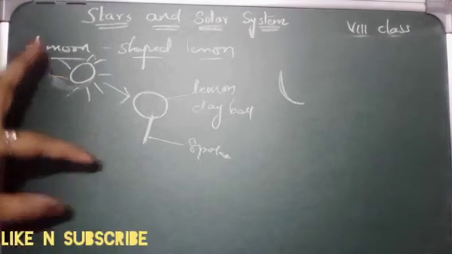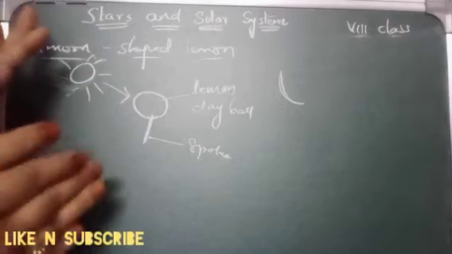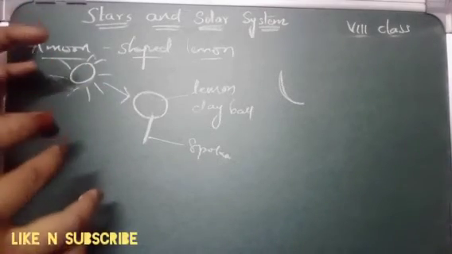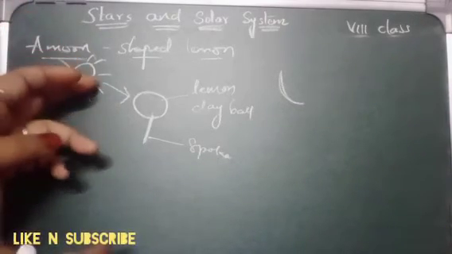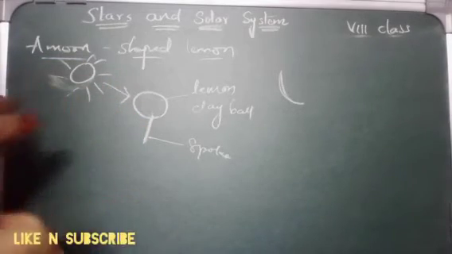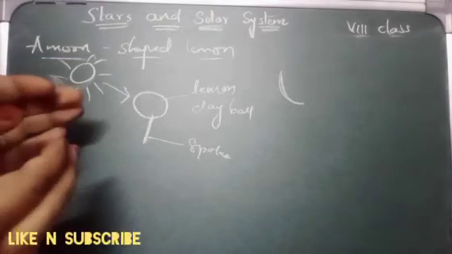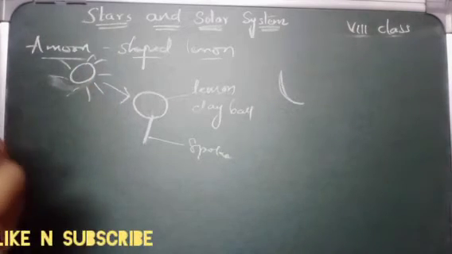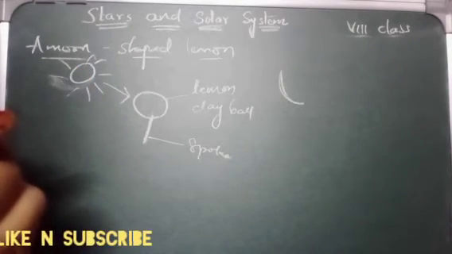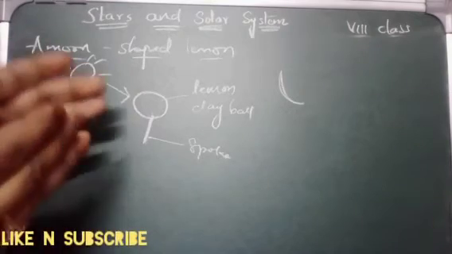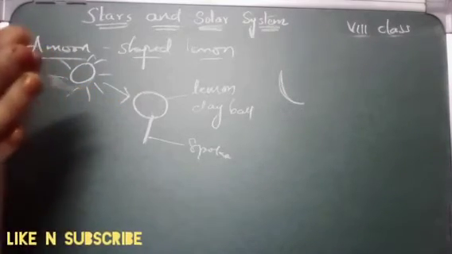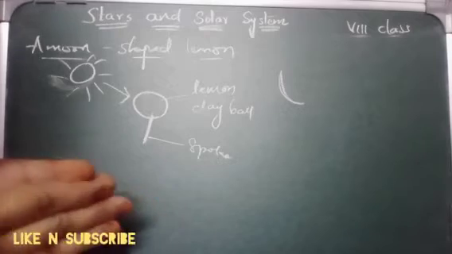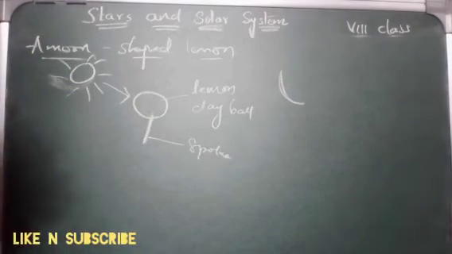Even though the sun rays are falling on the moon, it is not visible to us. Why? Because if we are seeing from the position of the earth, that illuminated part is not visible to us. The dark side is visible to us. So that is nothing but Amavasya. That day the moon is not visible to us. I hope this is clear, children.